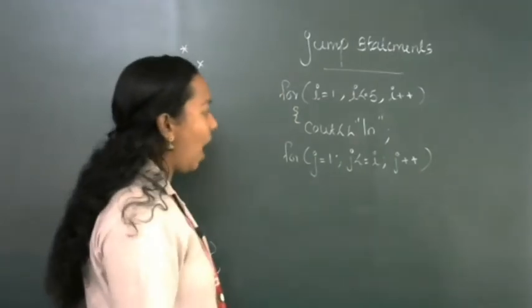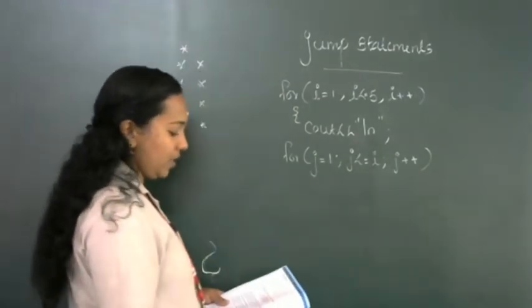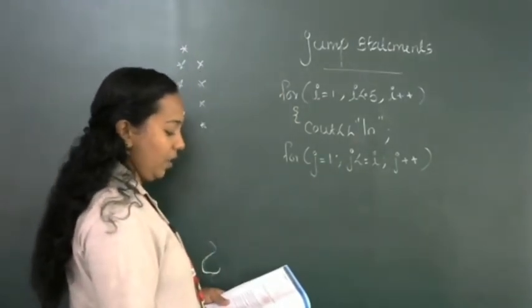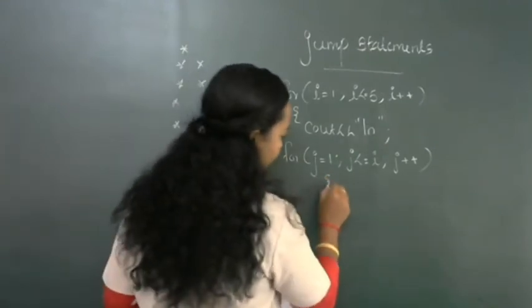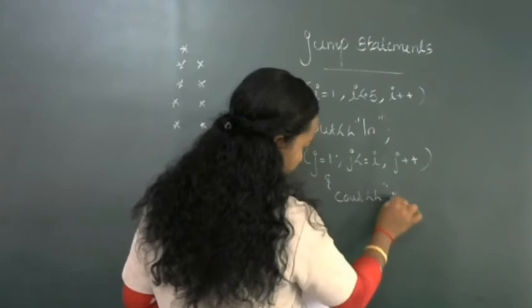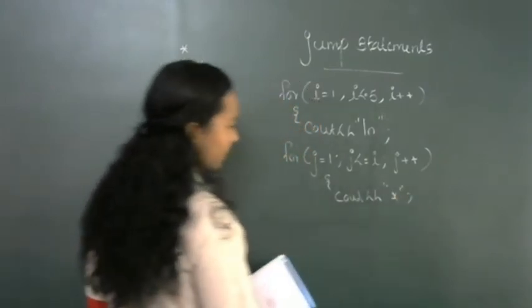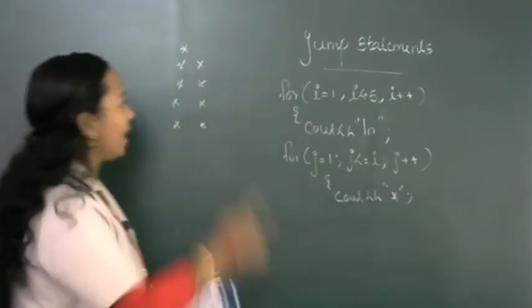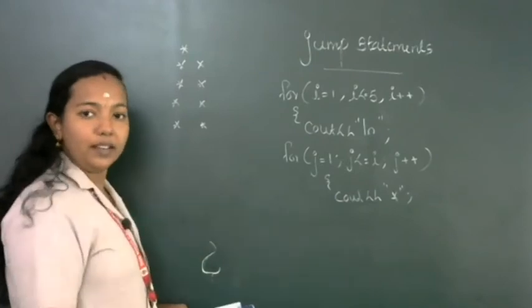So normally immediately after this, we are printing cout star. Then if we print like this, according to the number of rows we will get the stars.